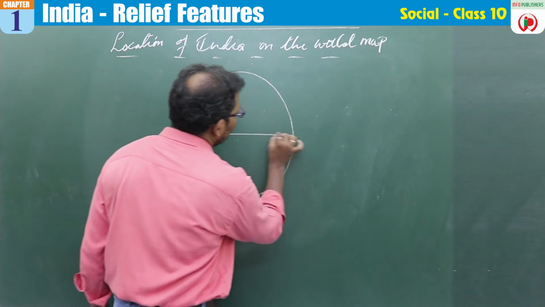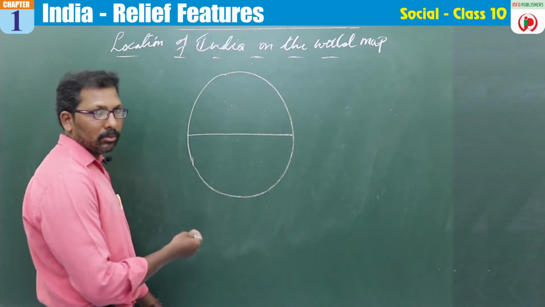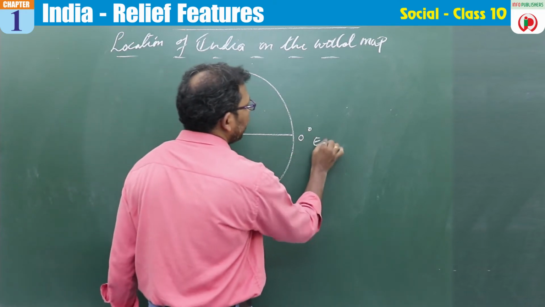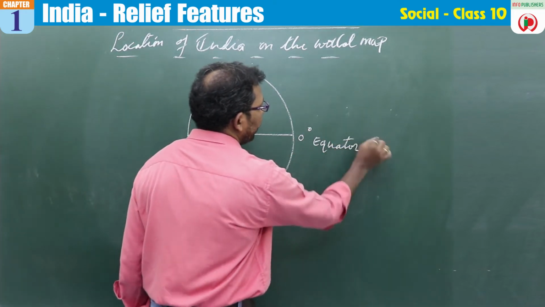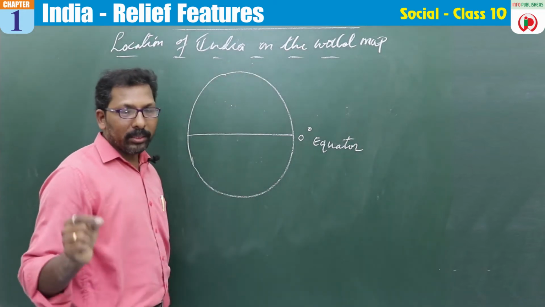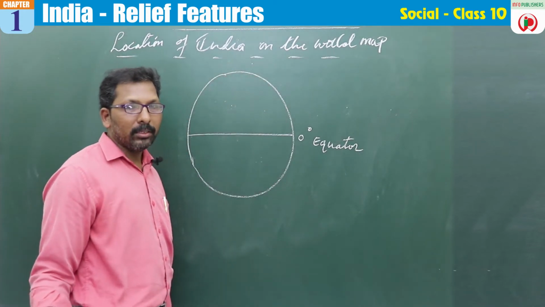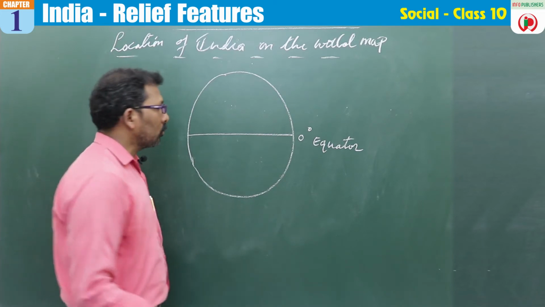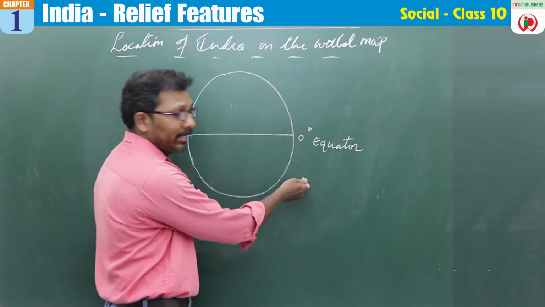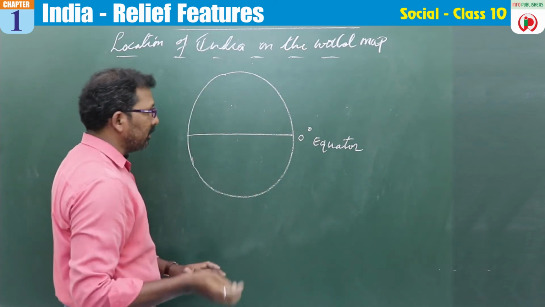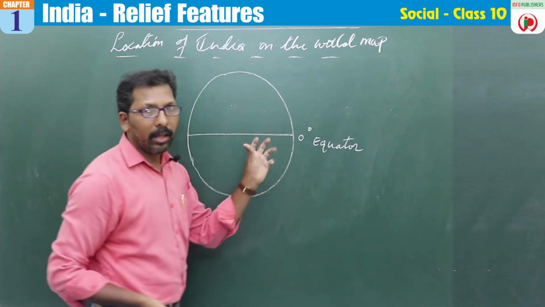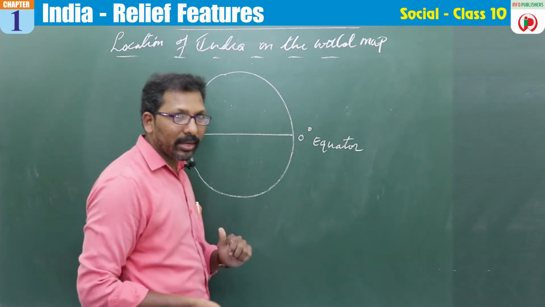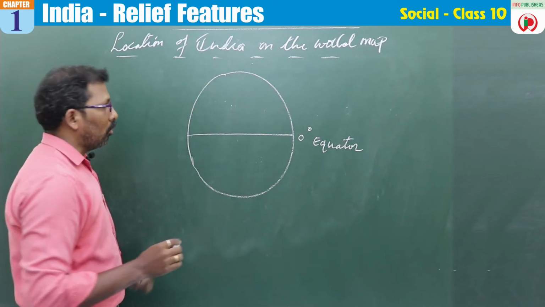So this is a globe, right? So everyone knows a globe. So this is 0 degrees. 0 degrees is called the equator. So now we are checking whether what is given in the textbook is right or wrong. So this is 0 degrees equator, and the question says 8 degrees north and 50 degrees north longitude. So is it right? No, absolutely that is a wrong answer.